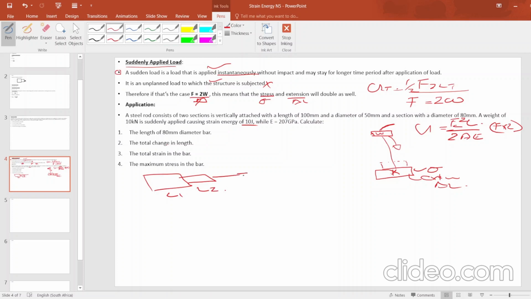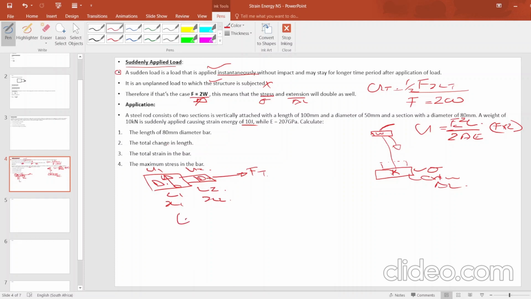Then we are having the force applied, right? Then obviously we will have strain 1 and strain 2, strain energy. Then we will as well experience change in length 1 and change in length 2. All right, then we are having the diameter there. That's what we have there.